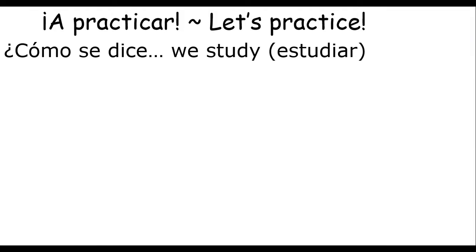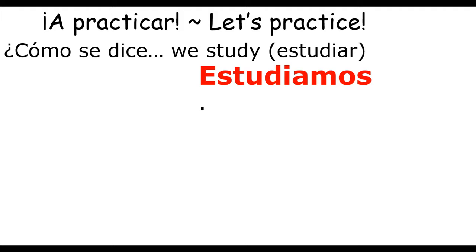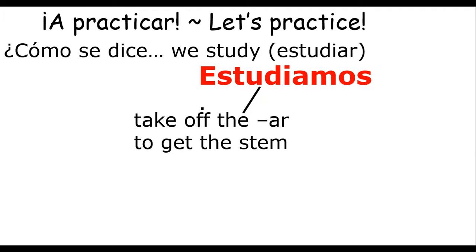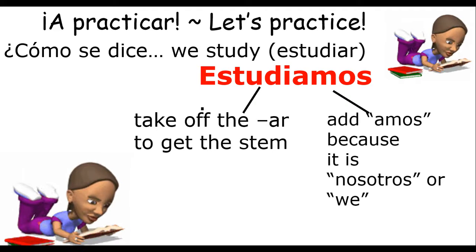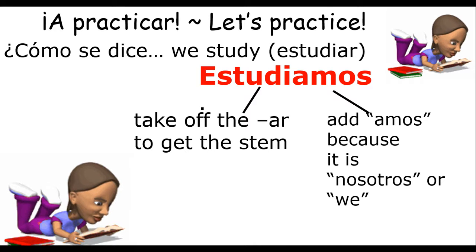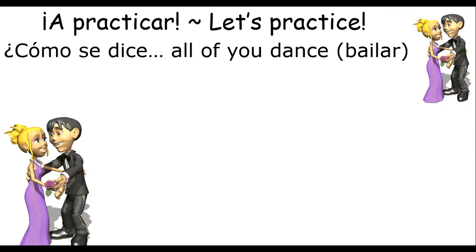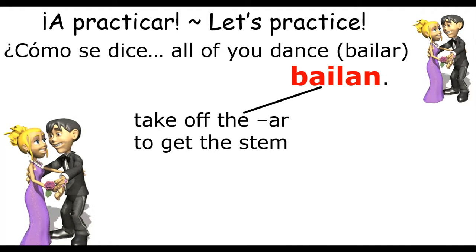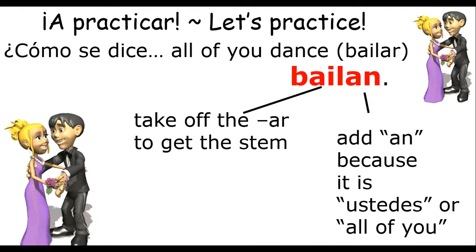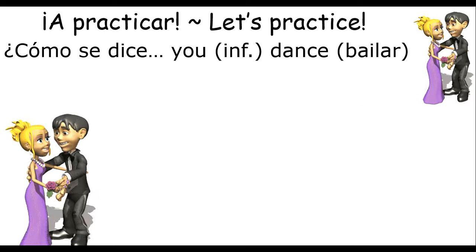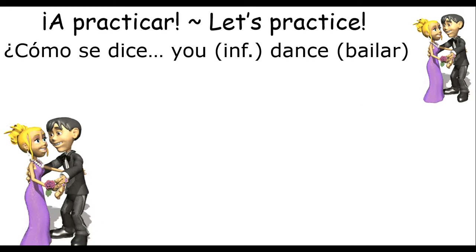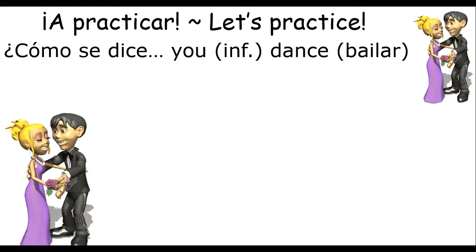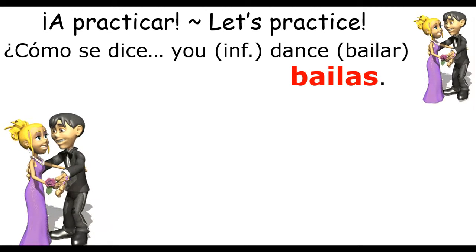¿Cómo se dice we study? Estudiamos. Again, take off the AR to get the stem and add amos because it's nosotros, or we. ¿Cómo se dice all of you dance? Bailan. Take off the AR to get the stem again. Add an because it's ustedes, or all of you. ¿Cómo se dice you informal dance? Take off the AR, add as, and you get bailas.